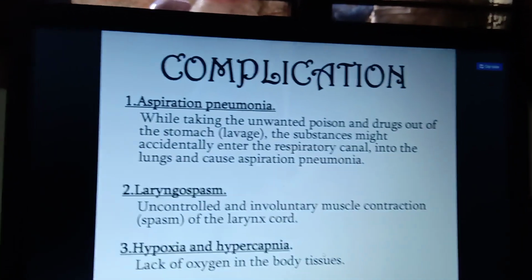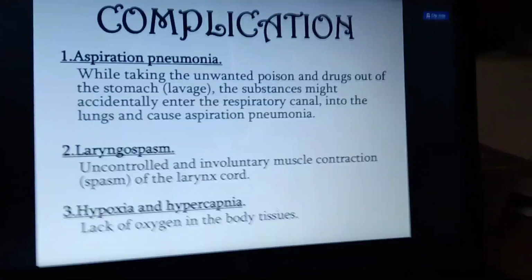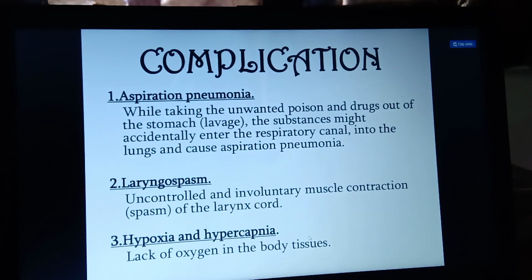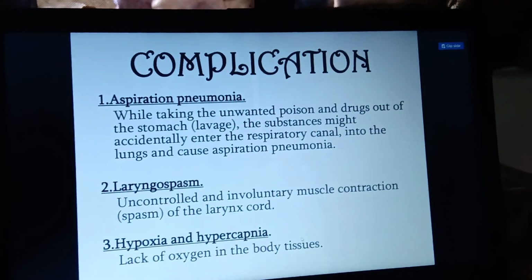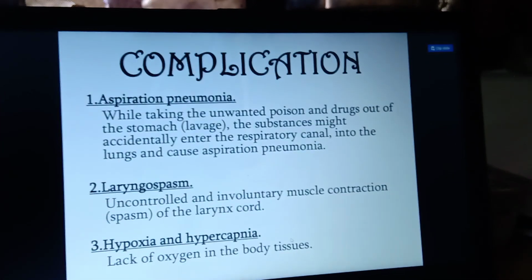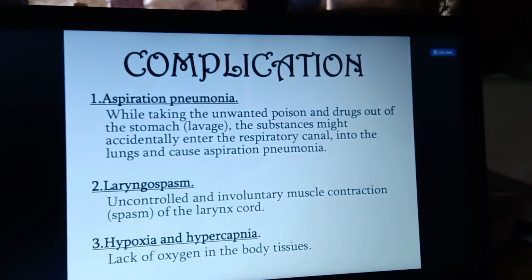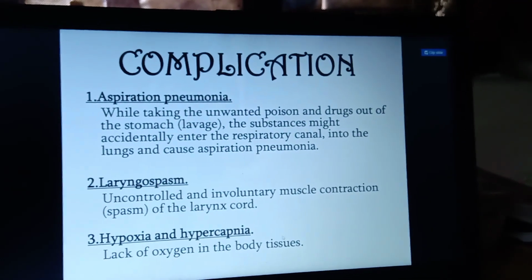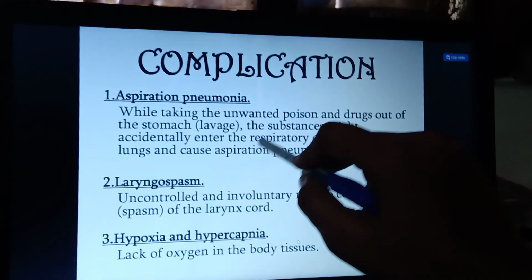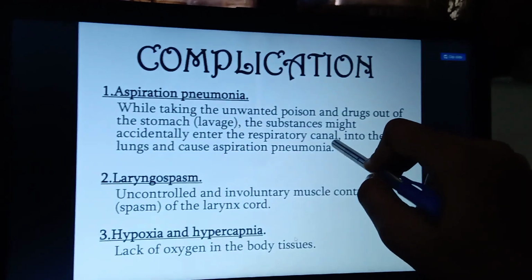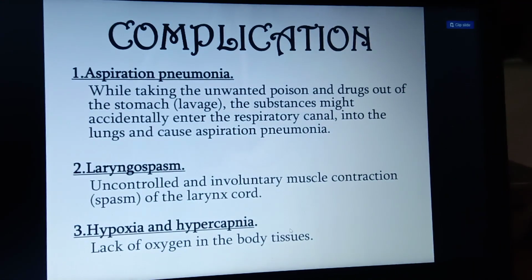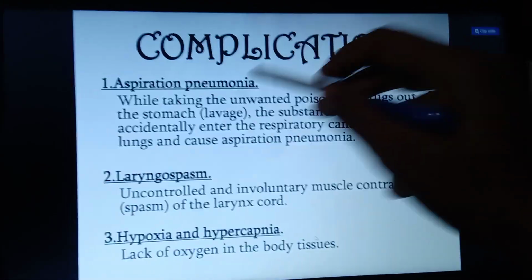Okay, and next one is the complications. During this procedure, what are the complications? The first one is aspiration pneumonia. As I already explained, when the person has taken unwanted poisoning, and the substances have entered the stomach, these poisonous substances can enter the respiratory canal and cause pneumonia.